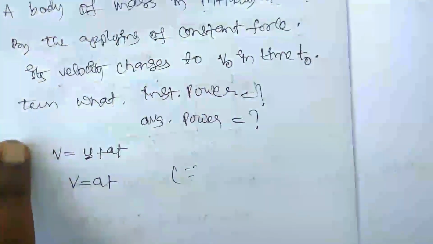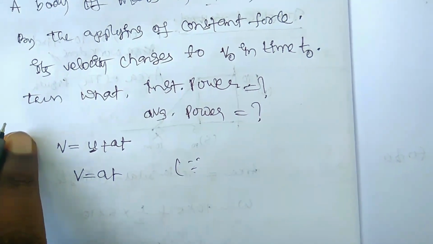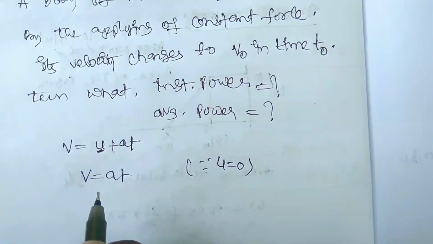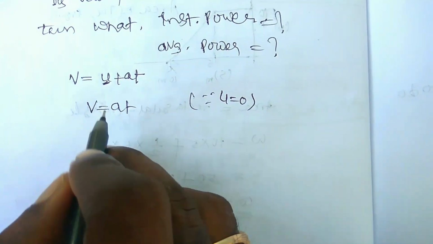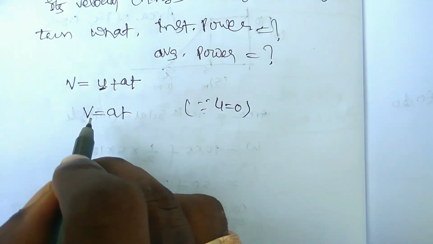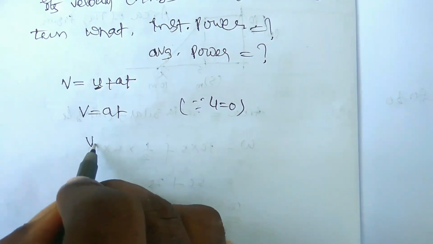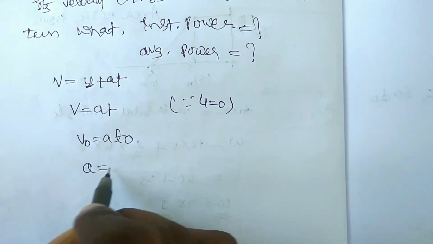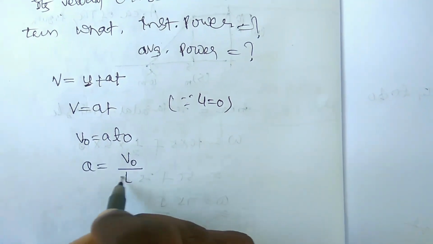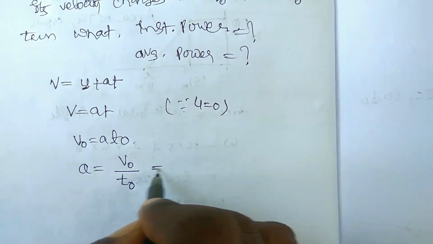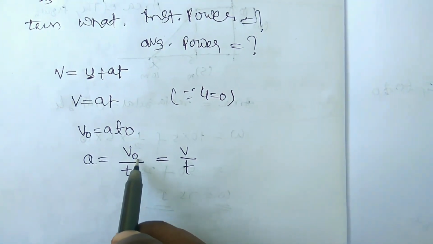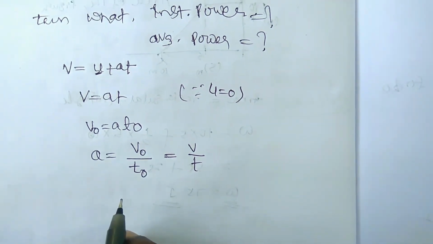Therefore the velocity changes to v naught in time t naught, so v naught is equal to A into t naught. So A is equal to v naught by t naught. Generally we can write A is equal to V by T, so from the data we can write v naught by t naught.